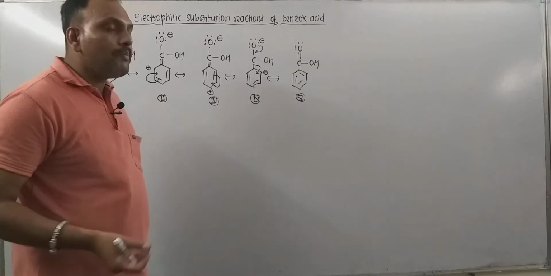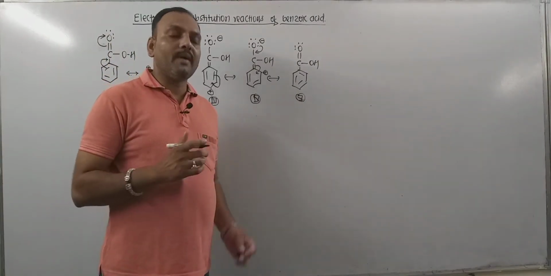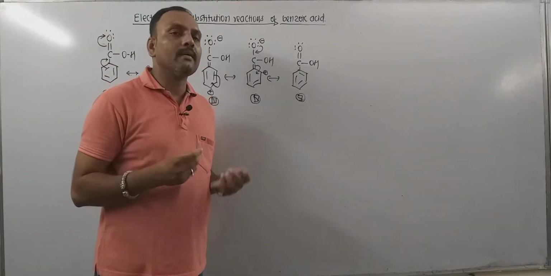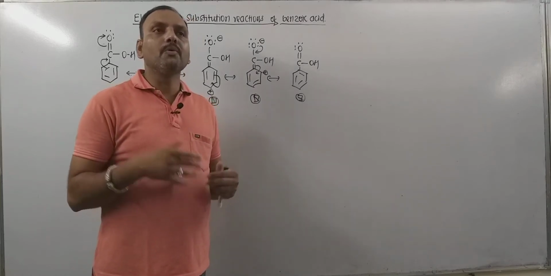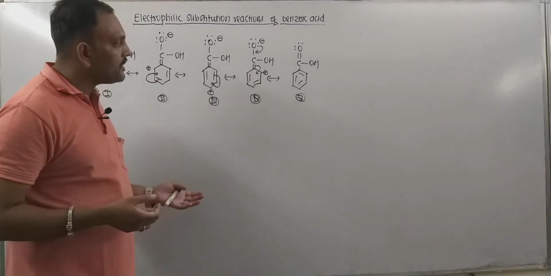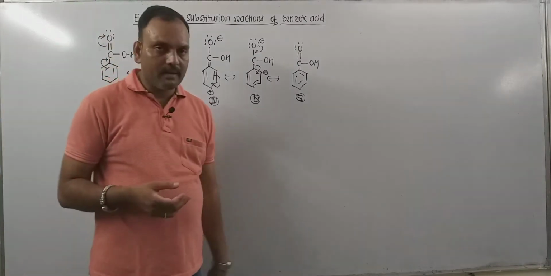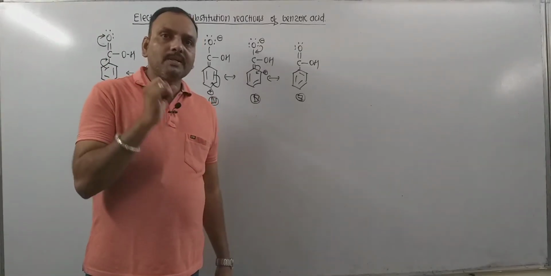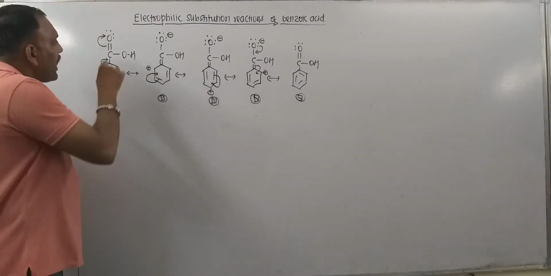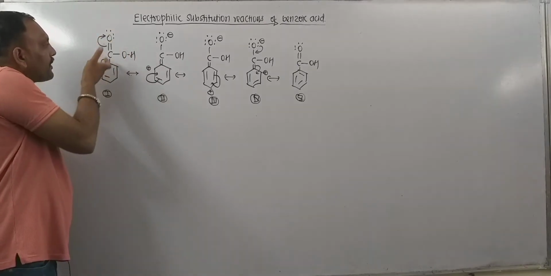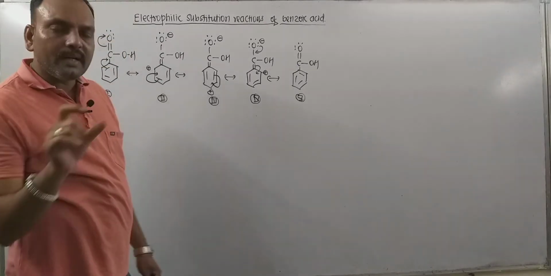So if any electrophile comes to attack the ring, the electrophile would attack the meta position rather than attacking ortho and para.